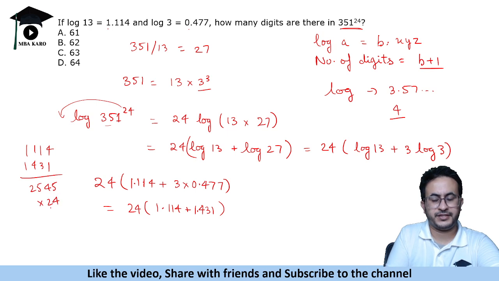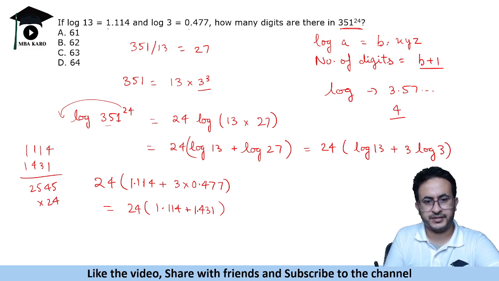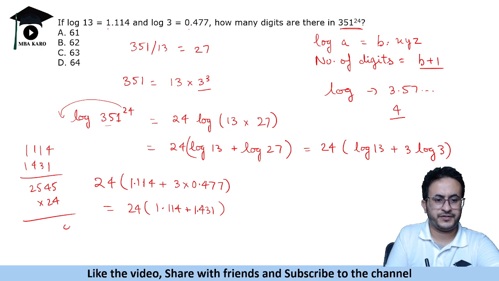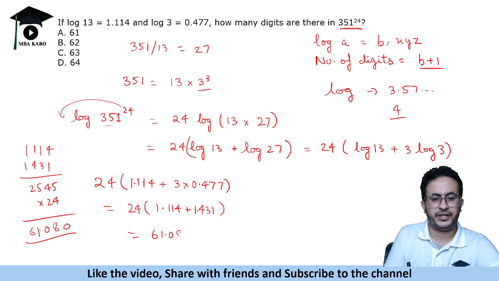And we have to multiply this by 24 to get the result. So 24 into 5 is 120, 12 carries, and so on, and you will get the value as 61.08.